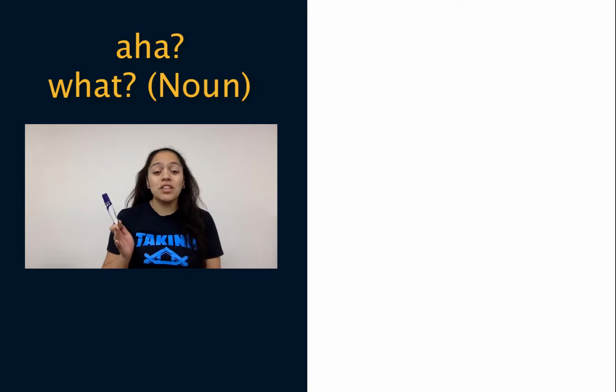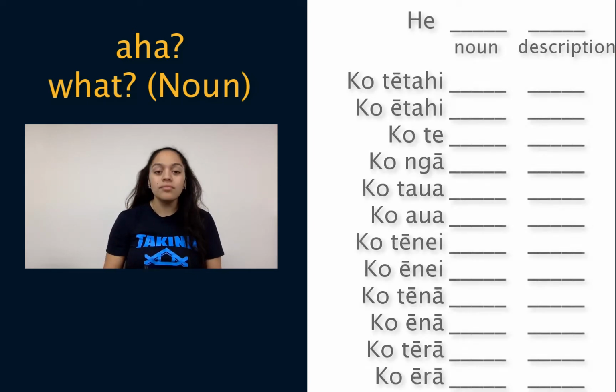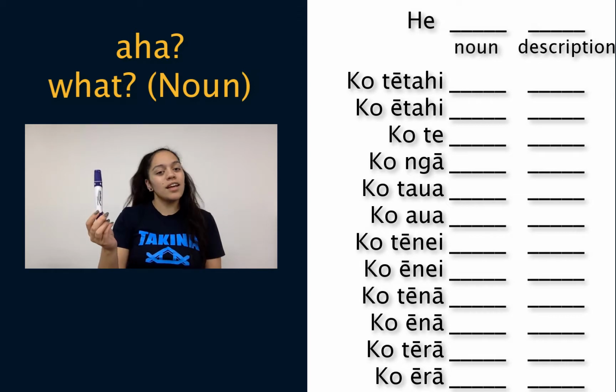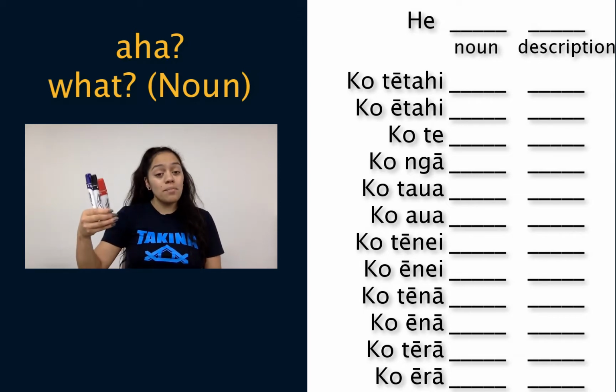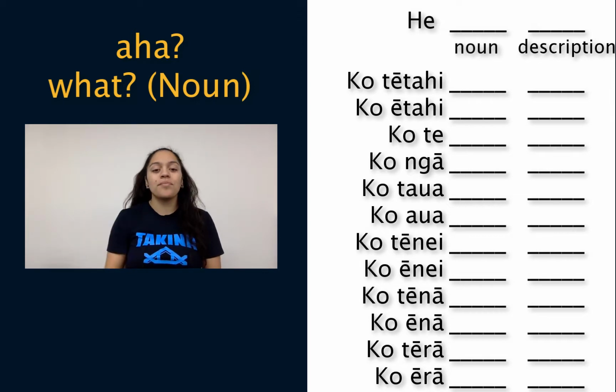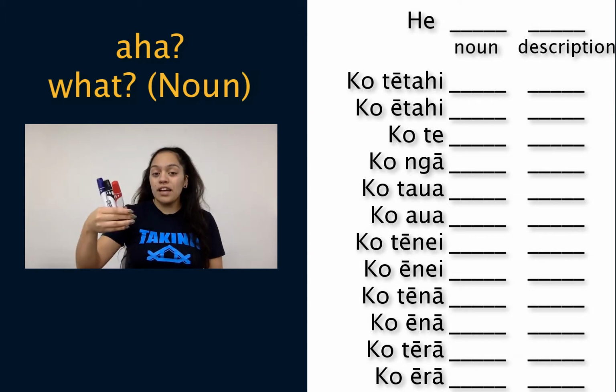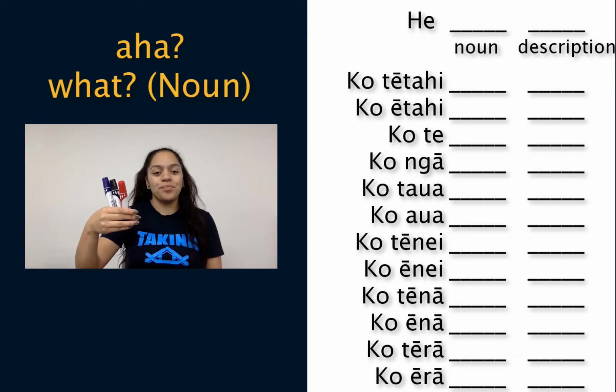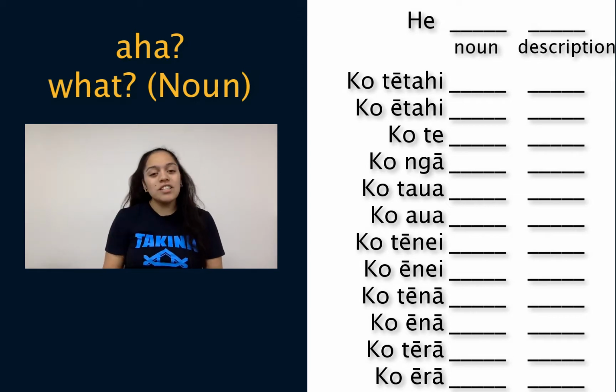An example using the pūnoa he. A pen, he pene. Some pens, he pene. Pens, he pene. So those are 3 different ways that you can use the pūnoa he. It's indefinite because it's not definite about whether there's one thing or some things.